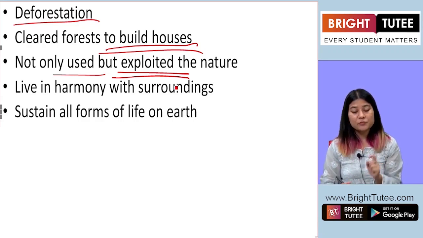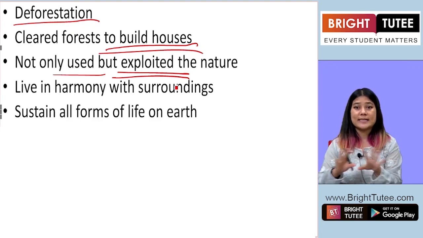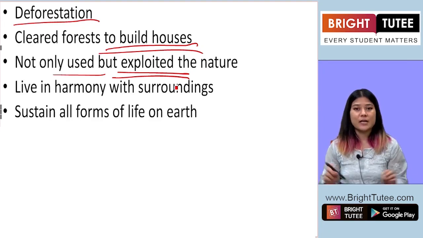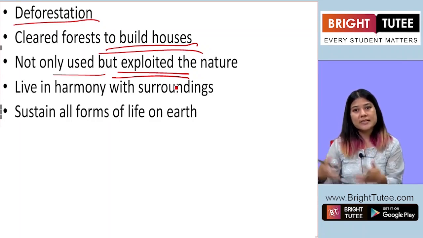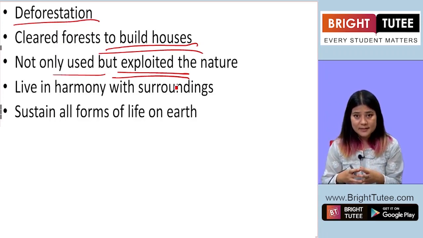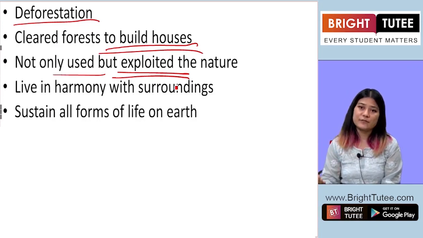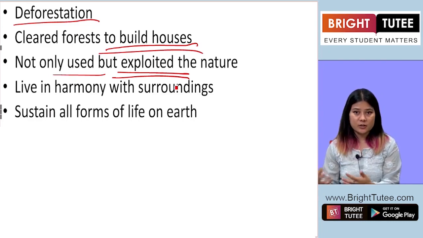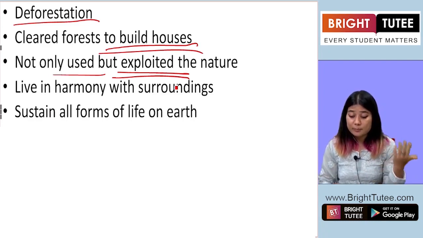For example, you need only one pencil, but you buy 10 different kinds of pencils, or 10 different kinds of pens when you need only one pen. So you create more waste by keeping more pens and pencils. You are adding to the wastage. You are not using it effectively. Such is exploitation, when we use more than what we need. So human beings have not only used the environment but actually exploited nature and the environment.